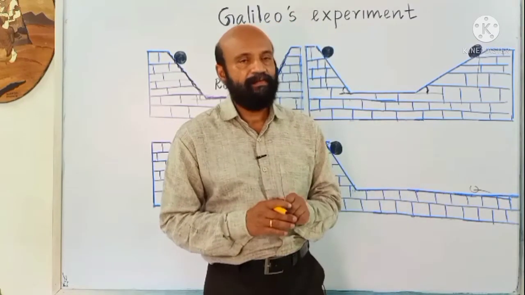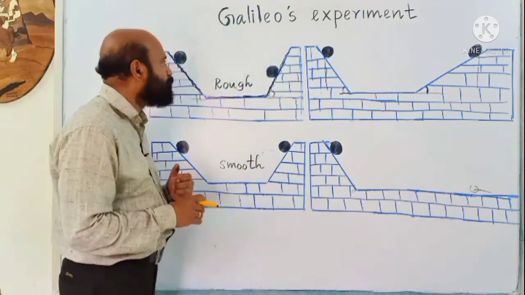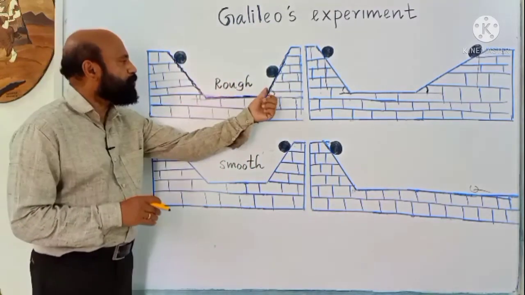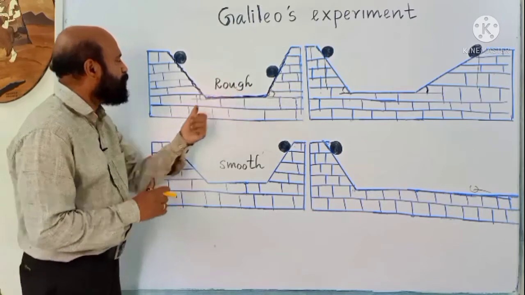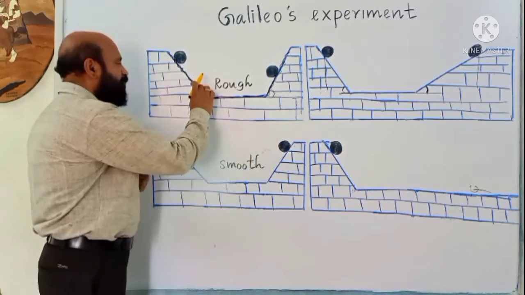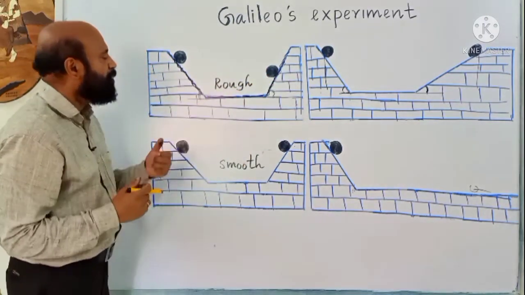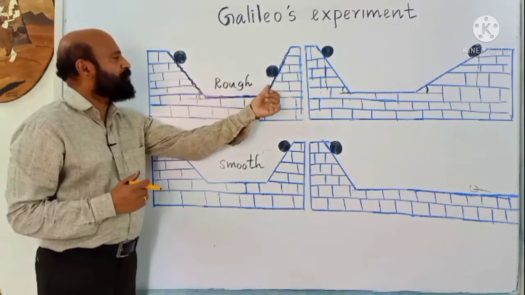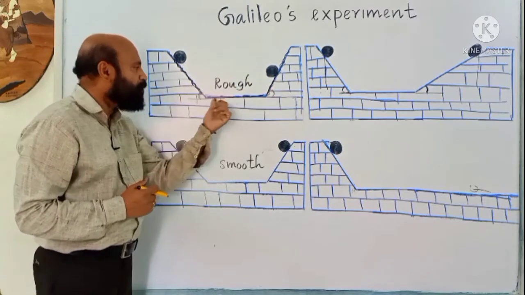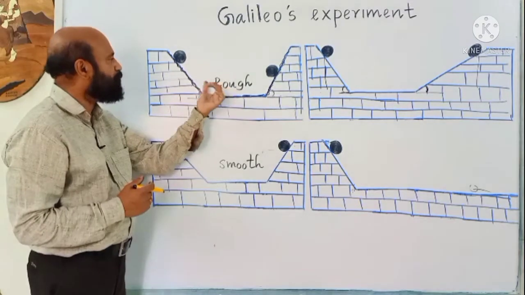Now let us see Galileo's experiments on inclined planes. Here there are two inclined planes with the same angle of inclination, 60 degrees here and 60 degrees here. These two surfaces and the horizontal surface are not smooth, they are rough.